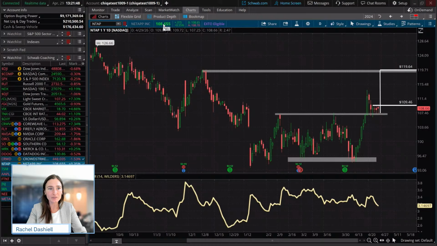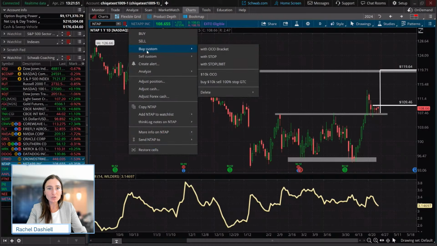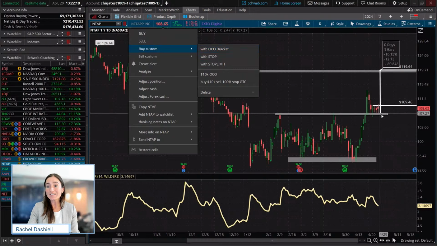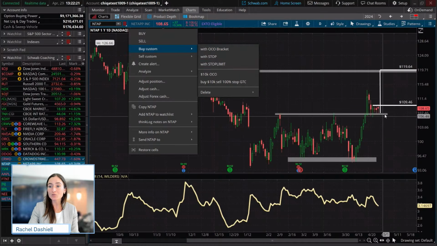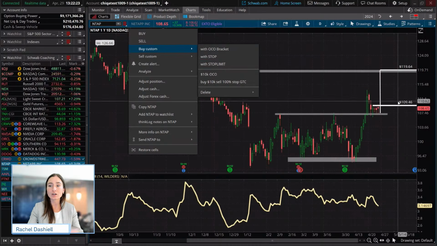Now let's place an order for this one. We know that we typically use this buy custom order with an OCO bracket here. And we're just going to use the equity example here. Depending on the volatility environment, if it's a low volatility environment, you may be a buyer of a call option once you see that confirmation of a support bounce. Maybe if there is a higher level of volatility, you're looking to be a seller of an option, and you may be looking to sell a cash secured put or even sell a put spread right around this level of support, again with that confirmed bounce. So a couple different ways that you could play this.